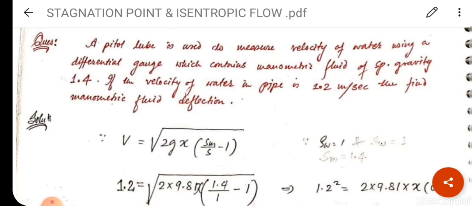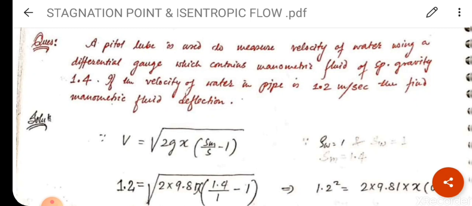A pitot tube is used to measure velocity of water using a differential gauge which contains manometric fluid of specific gravity or relative density 1.4. If the velocity of water in pipe is 1.2 meter per second, then find the manometric fluid deflection. The velocity in the pipe is 1.2 meter per second, specific gravity is 1.4. What is being asked? The value of X. I have already solved this in case 2; here he is asking the value of X, how much the manometric fluid will deflect.